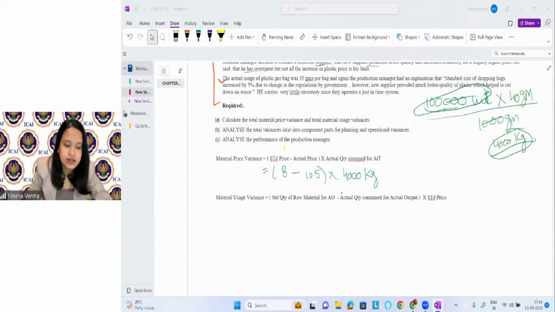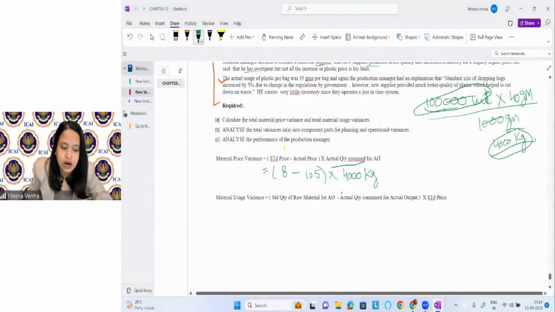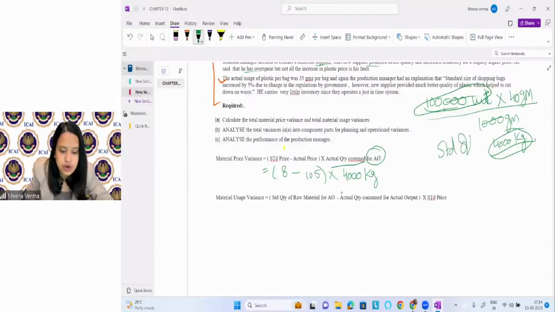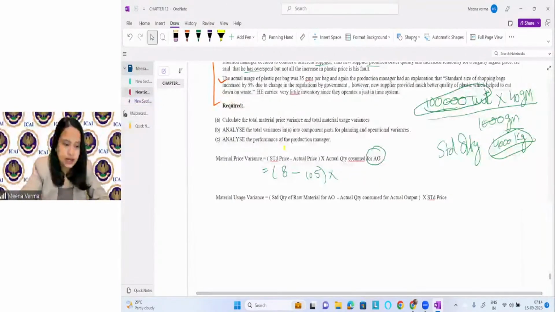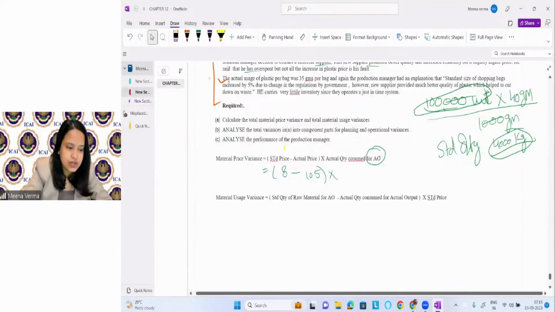What we consider here, actual quantity consumed for actual output, this is my standard quantity. I'm so sorry, this is standard quantity, right? I told you we have calculated the standard quantity. So the point is that this is not actual quantity. Let me find the actual quantity also in the question.